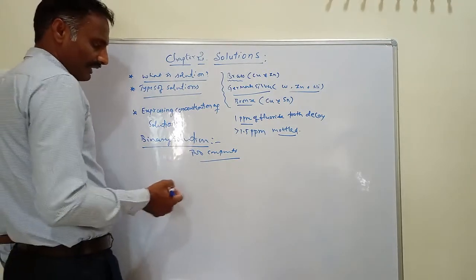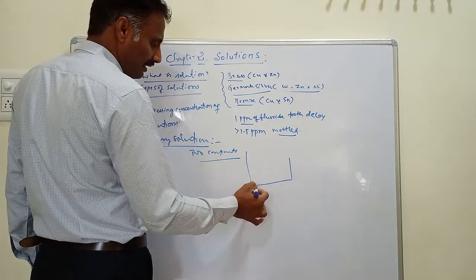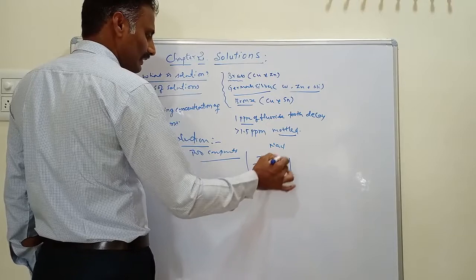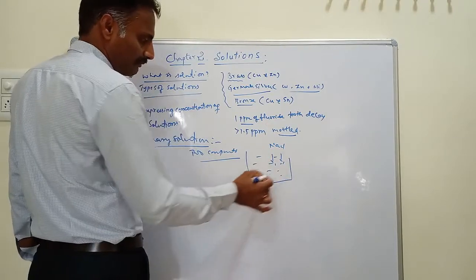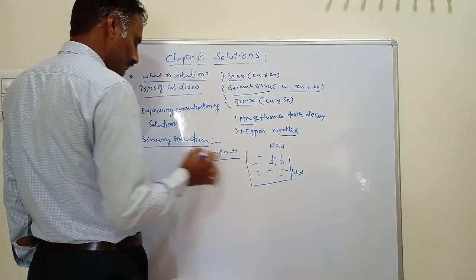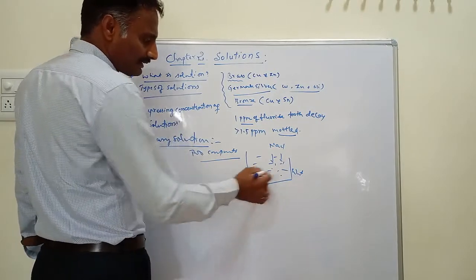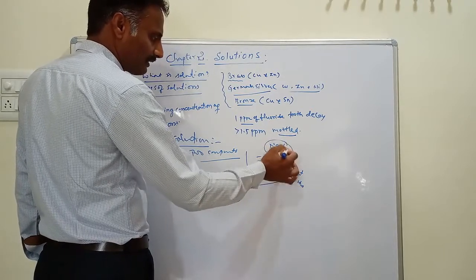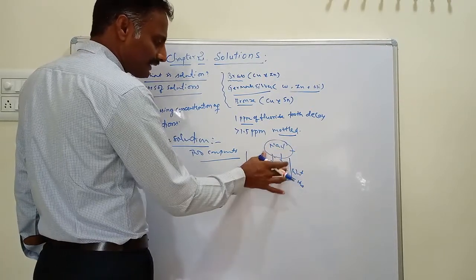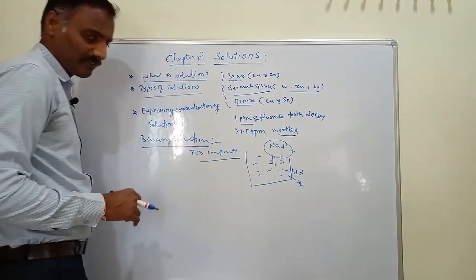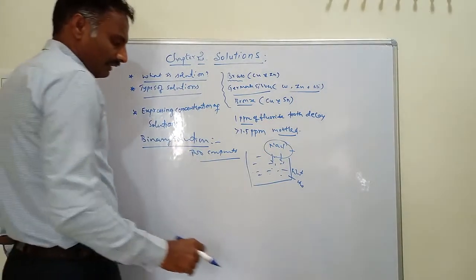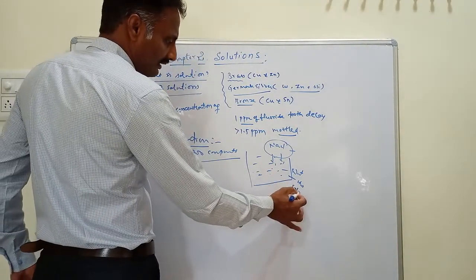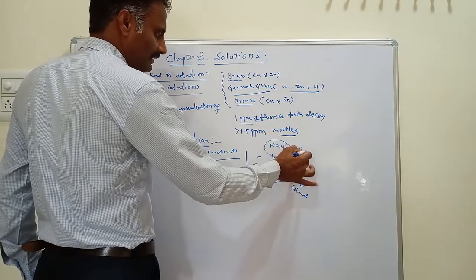For example, you take water. Water is one of the components, and to this water you add NaCl. When NaCl is added to water, NaCl dissolves in water and that becomes a solution, and this solution is an example for a binary solution. This solution contains only two components. Water is one component, the other component is sodium chloride. This type of solution is called a binary solution. Here water acts as solvent and NaCl is called the solute.